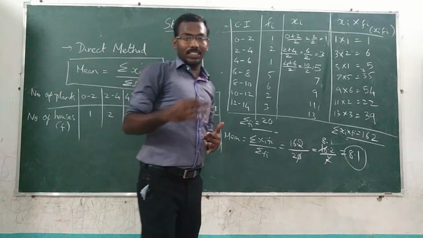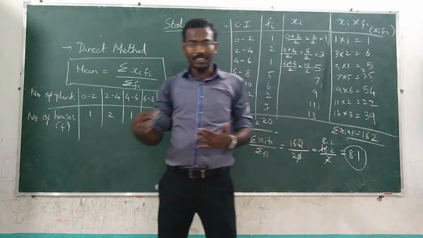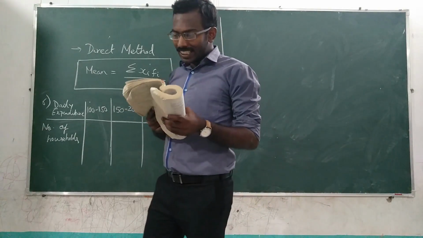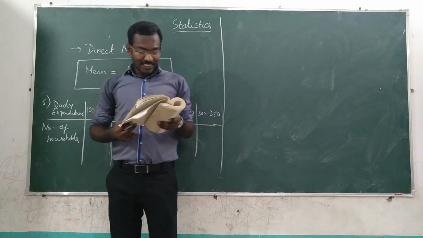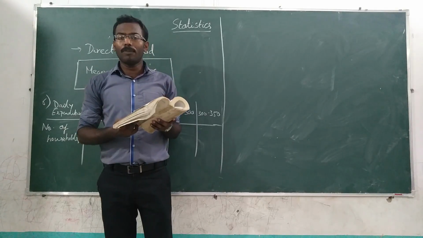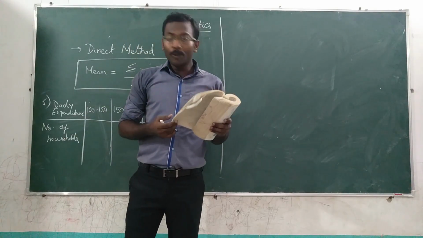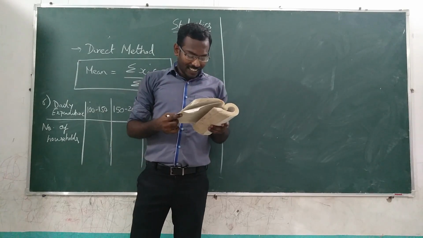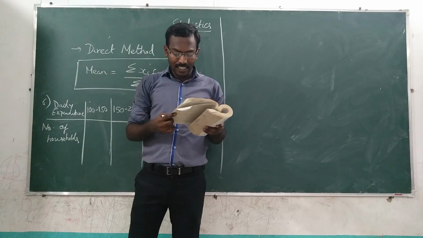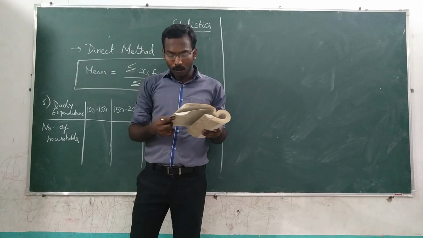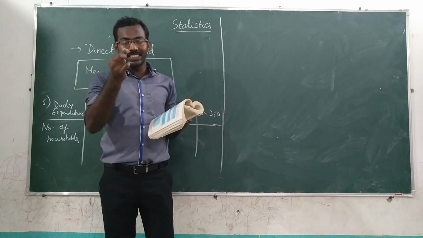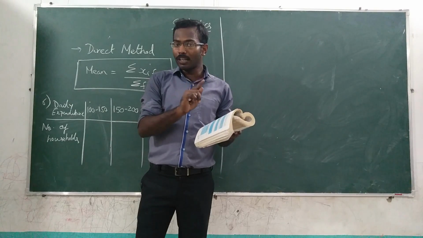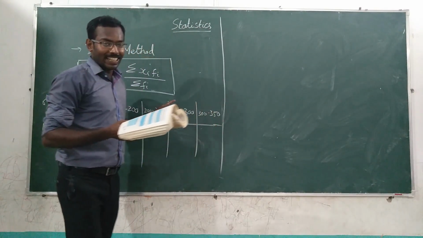I think we will do one more sum in the same method, direct method. Children, let us solve one more sum. Page number 271, sixth sum in your exercise 14.1. Shall we all do it? Are you ready? Let me read the question. The table below shows the daily expenditure on food of 25 households in a locality. So 25 households is already given. That means summation fi is 25. It's a clue given in the question itself, and I have already written it on the board.